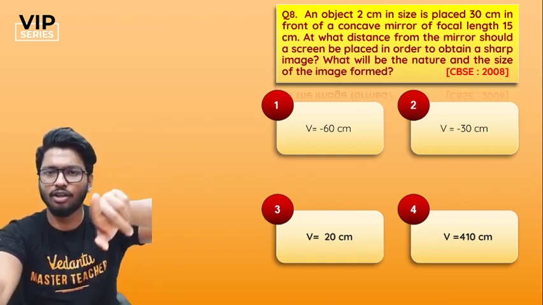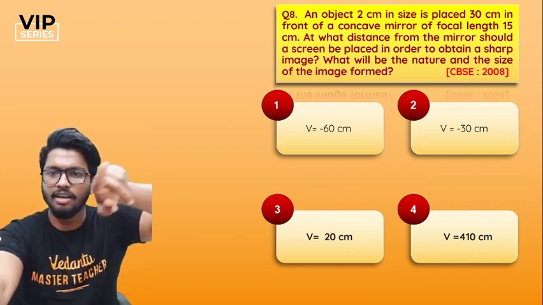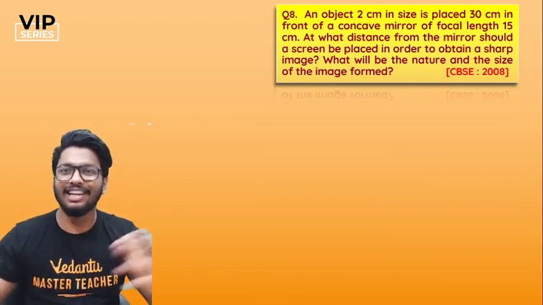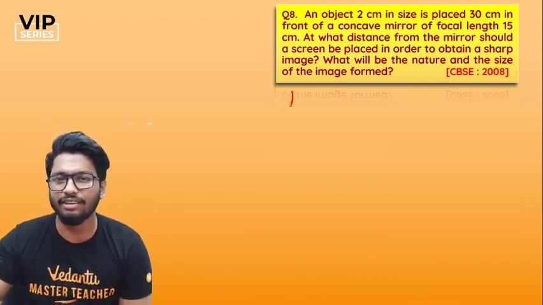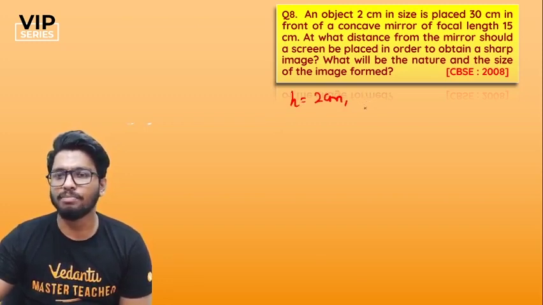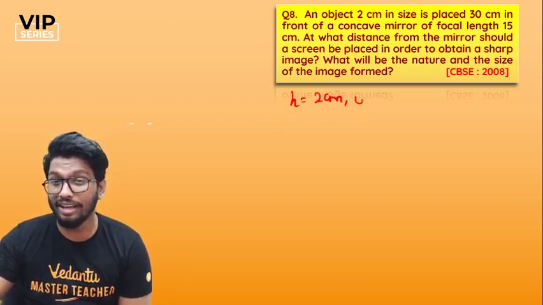So your options are V is equal to minus 60 centimeters, V is equal to minus 30 centimeters, V is equal to 20 centimeters, or V is equal to 410 centimeters. My God. Alright, so let's try to do this, people. So H is given. First of all, the height of the object is given as 2 centimeters. That's done. The object is placed at a distance of 30 centimeters. So U is equal to minus 30 centimeter.